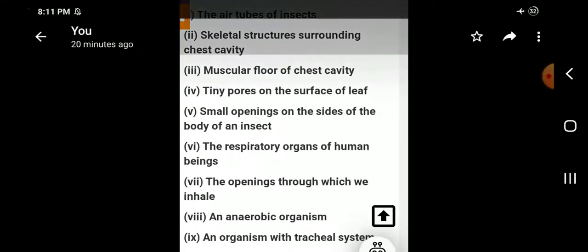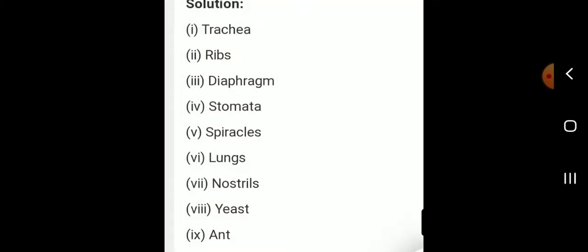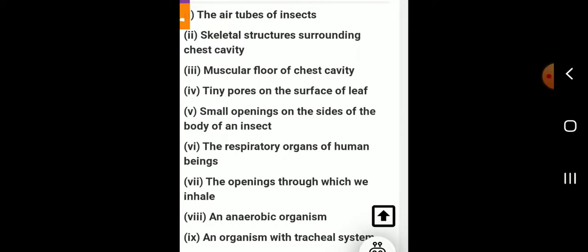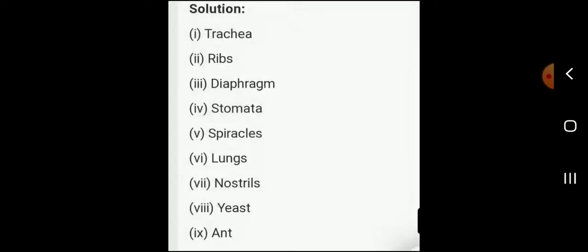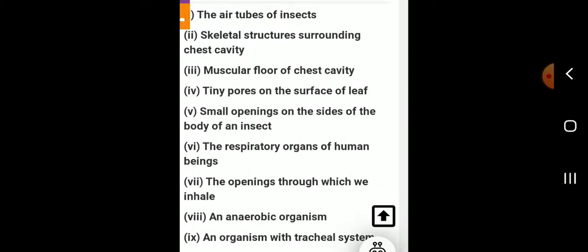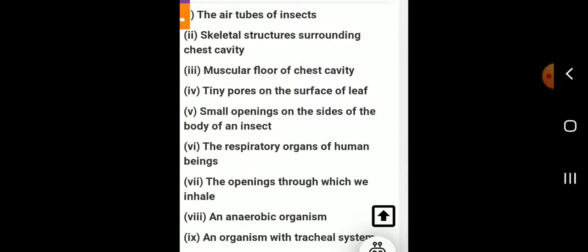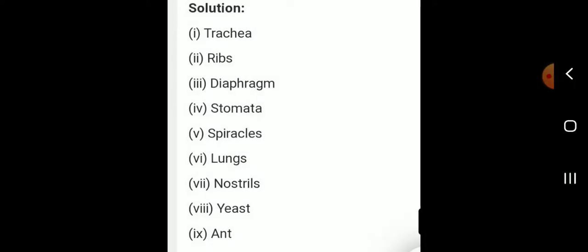Now I will tell the answers. The first question, trachea. Listen. The air tubes of insects, trachea. The next, skeletal structures surrounding chest cavity, ribs. Muscular floor of chest cavity, diaphragm.